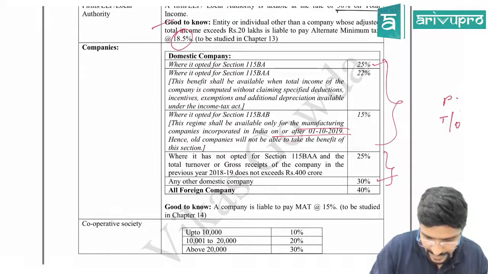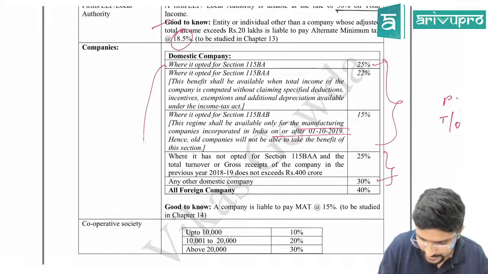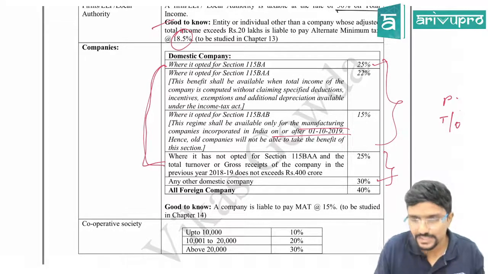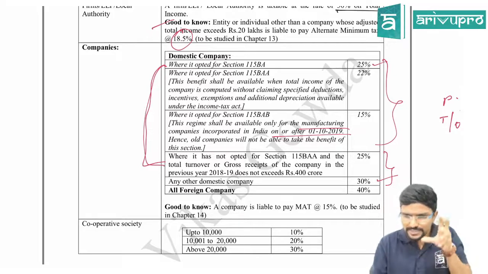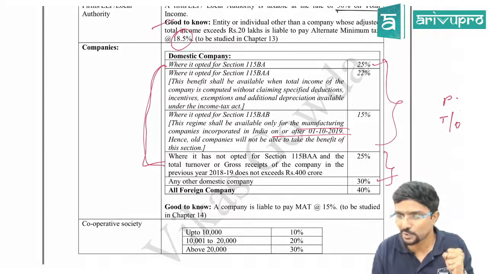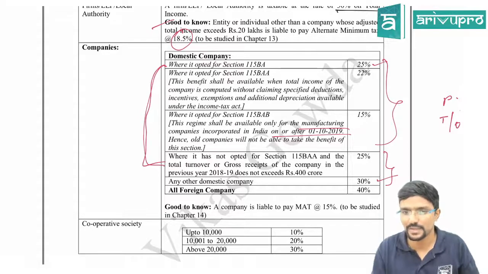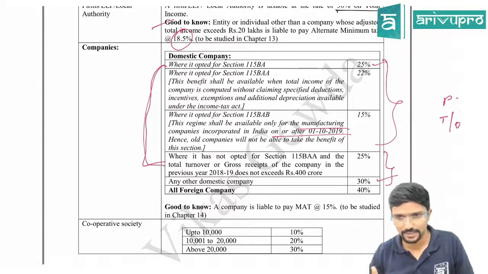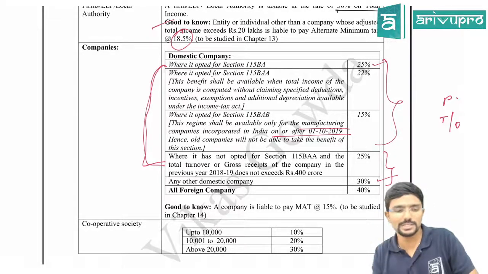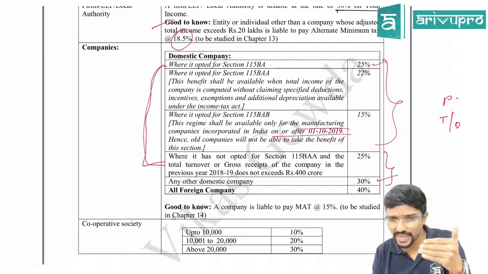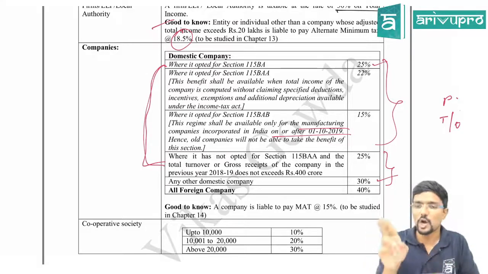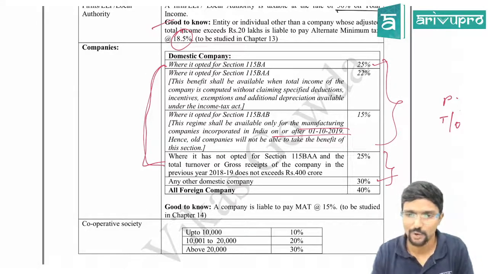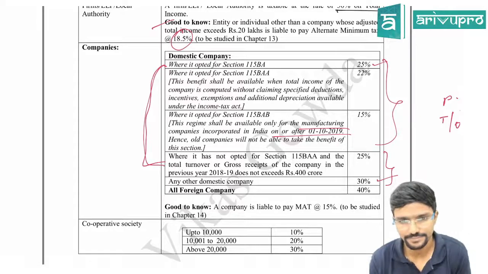Then if it is covered in any of the above 4 points, that is, if domestic company has to be covered in these 4 cases, the new scheme as well as the old scheme, the turnover case, they have to specifically give in the question what the scenario is, then only I can decide what rate is applicable. If they have not given it, always apply 30%. That is what I told you. General rate for domestic company is always 30%. Then if they clearly give in the question that the domestic company has opted for section 115BA or BAA or something like that, then decide how much percentage to apply. Clear?